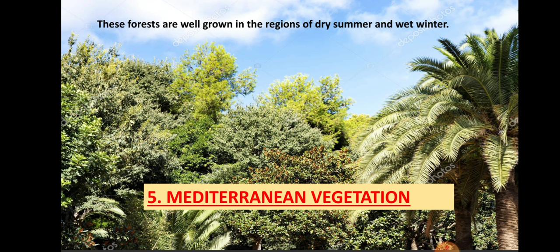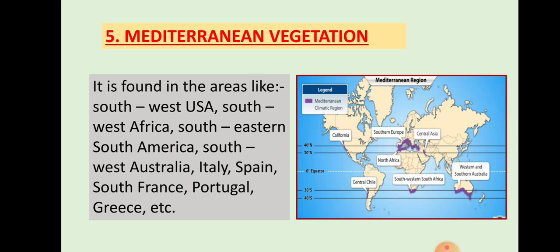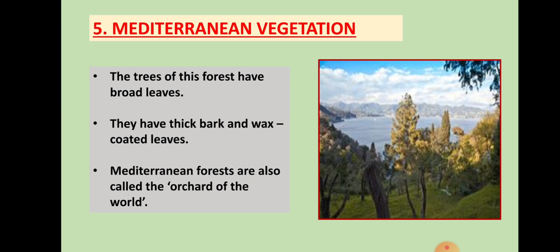Now, Mediterranean vegetation. These forests are well grown in the region of dry summer and wet winters. It is found in areas like southwest USA, southwest Africa, southeastern South America, southwest Australia, Italy, Spain, South France, Portugal, Greece, etc. The trees of these forests have broad leaves. They have thick bark and wax-coated leaves. Mediterranean forests are also called orchards of the world.